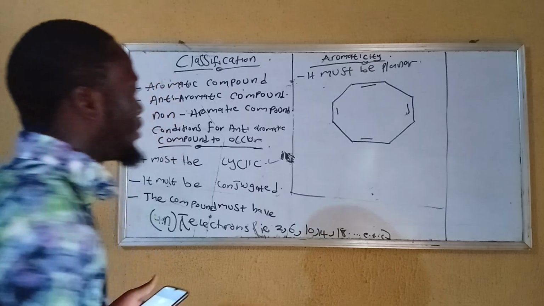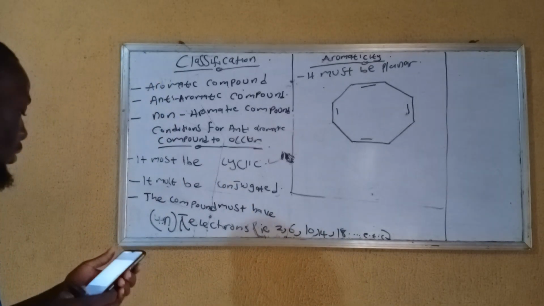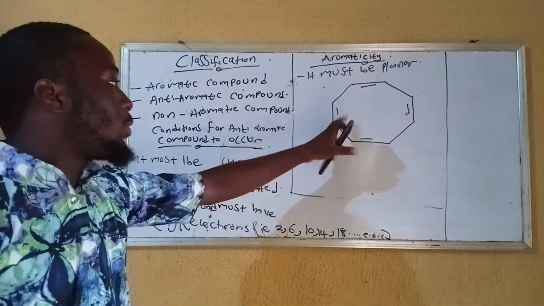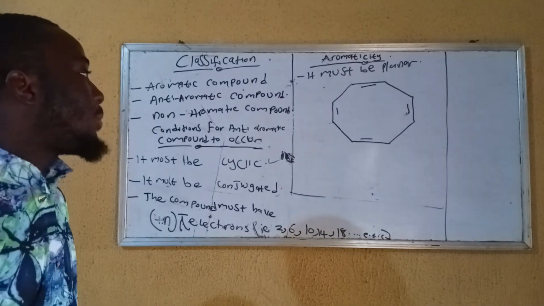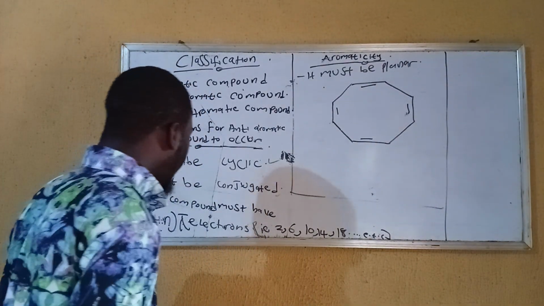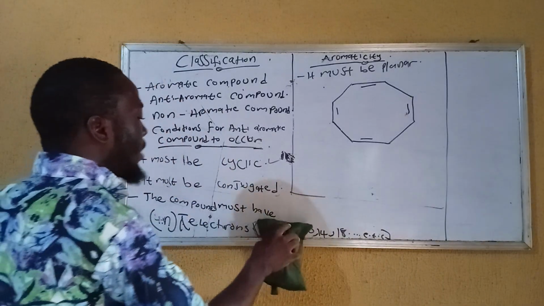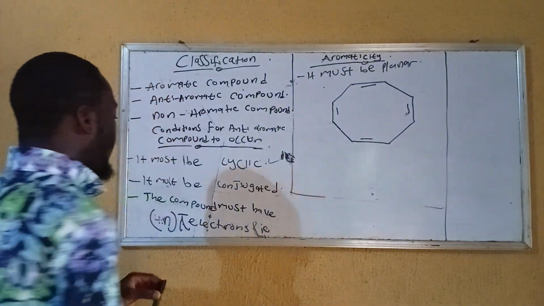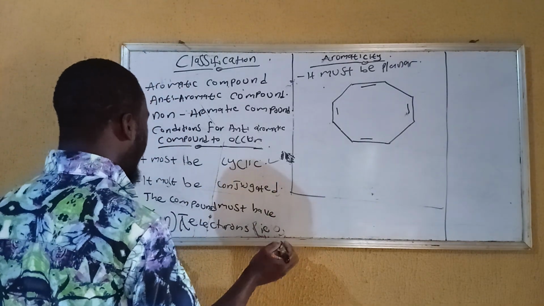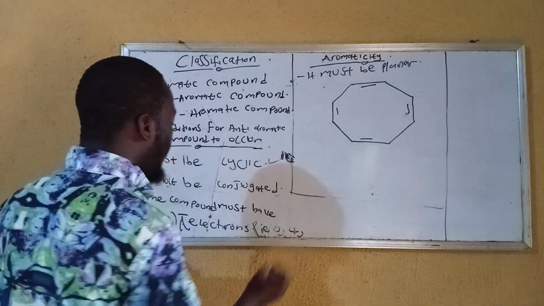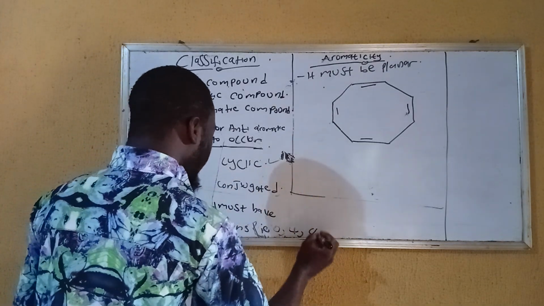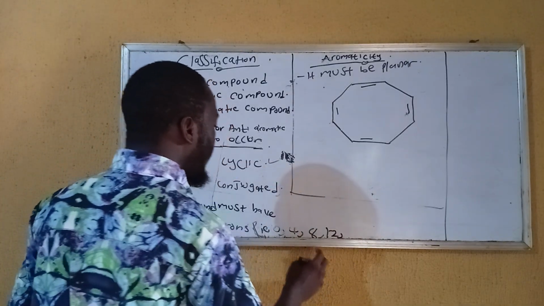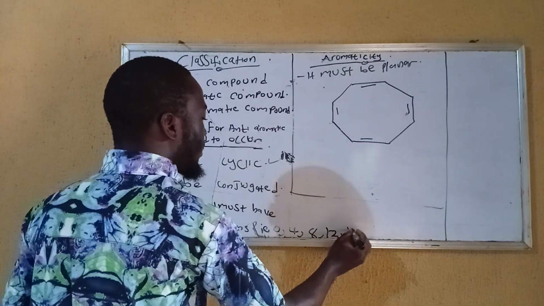Yeah, this compound, with double bonds. So let's check the conditions. Since we are having 4n pi electrons for anti-aromatic compounds, this one will change. It will start from n equals 0, which gives 0, then 1 times 4 is 4, then 2 times 4 is 8, then 12, 16, and so on.